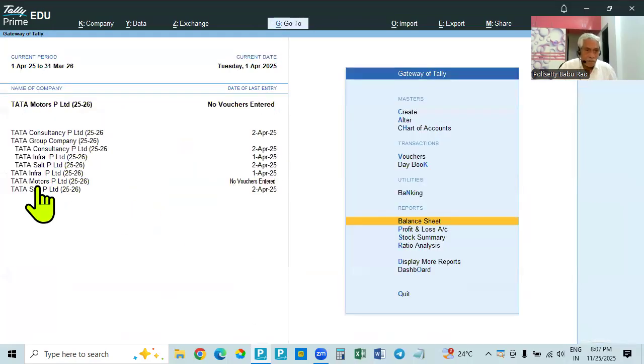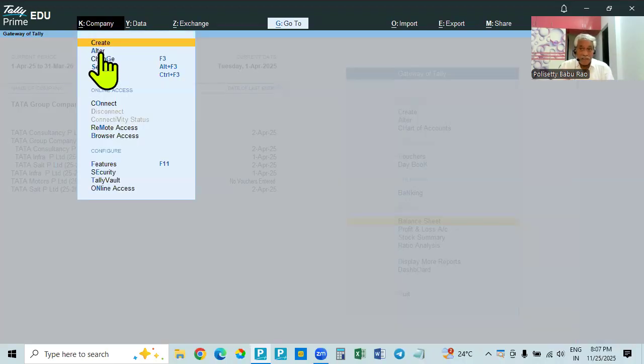See, the Tata Motors company is created. No entry is made, no voucher entered. Now when you create that, it is to be added to the Tata Group Company. Only 3 members are there, already created. This one is not added. So to appear as a member in the group company, creating it is not enough. We have to add it to the member group company.